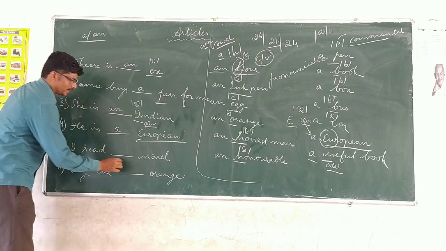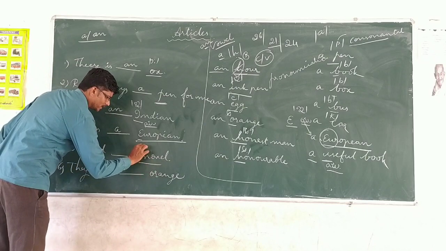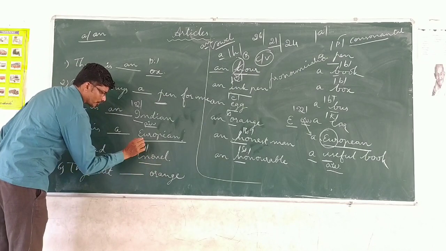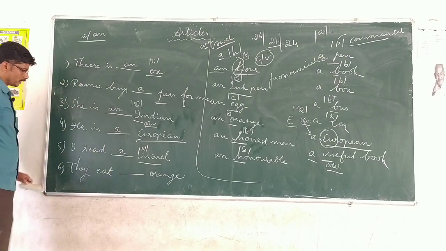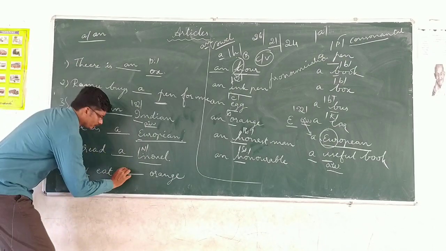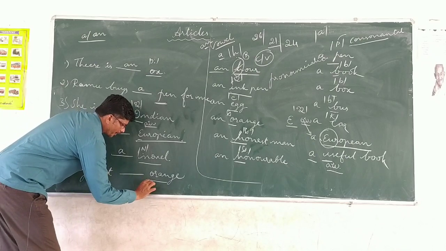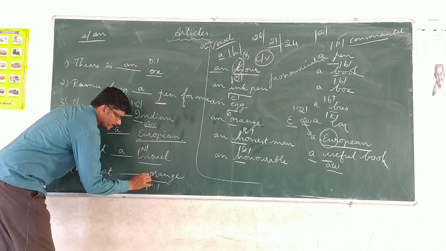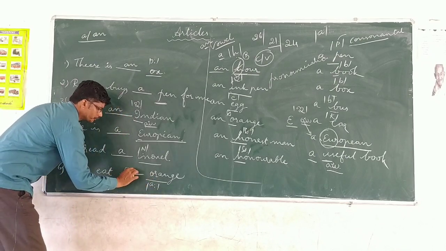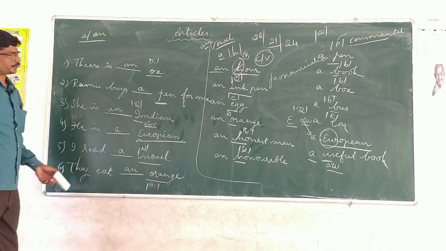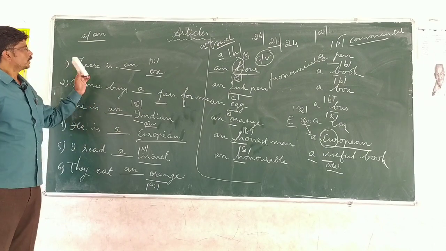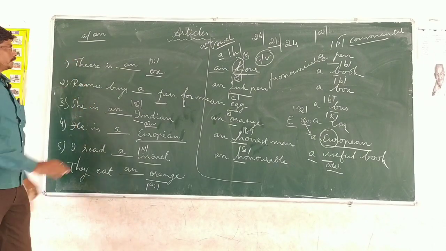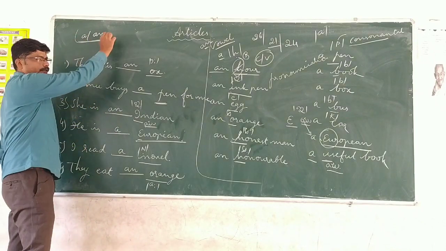I read, again it is novel, this is not a vowel sound, this is a consonantal sound. So for this go for a. They eat, see this is orange, this is a vowel sound. So here you have to go for an orange. Thank you children. I think you got the idea about using the indefinite article a or an. Thank you children.